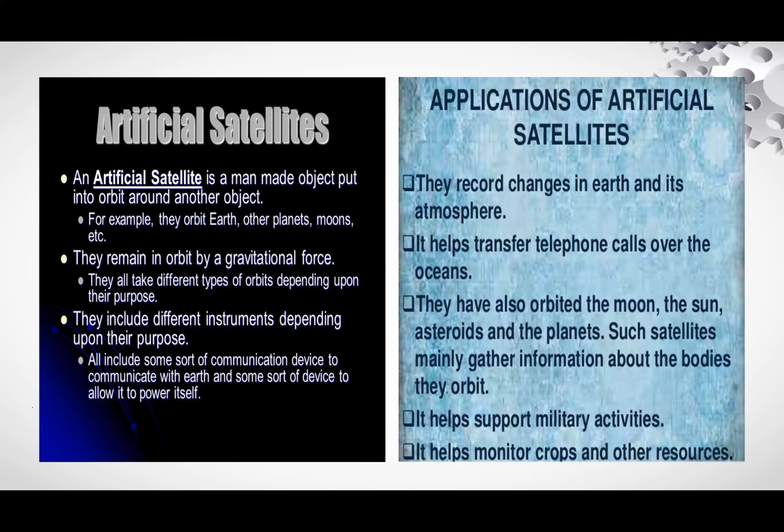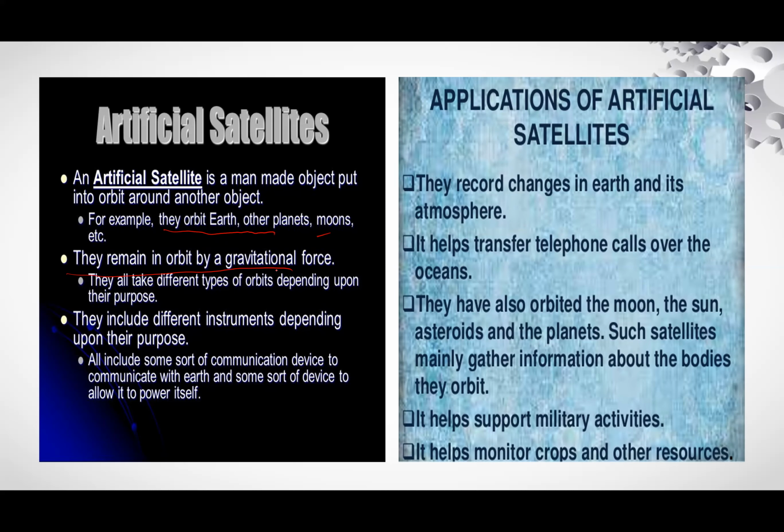Artificial satellite. An artificial satellite is a man-made object. For example, they orbit around the Earth and other planets, moons. They remain in orbit because gravitational force provides the necessary centripetal force.